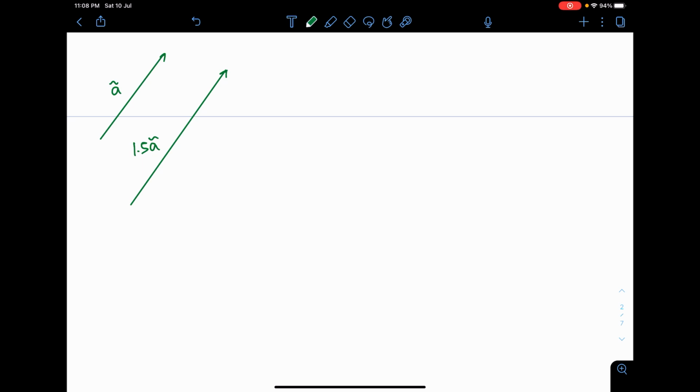No, vectors can be located in different positions. What matters is the direction. If they are parallel, then you can name it the same way. So I can call this vector a as well, only that this one is 1.5 times the previous vector. So I just put it as 1.5a. Simple as that. And of course, if I make one in the opposite direction, again, I'll just call this negative 1.5a.